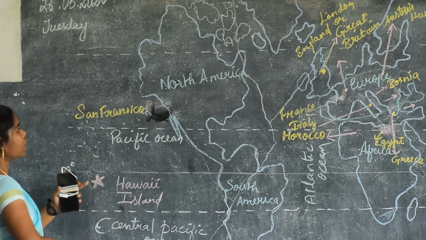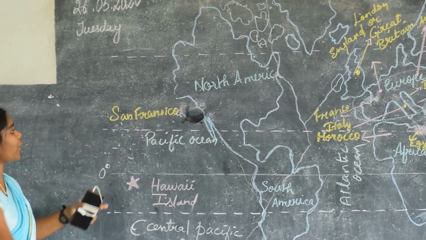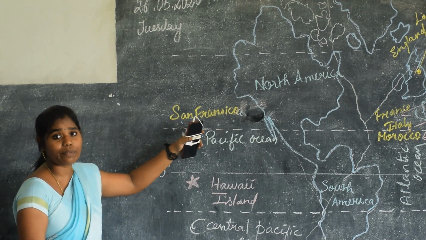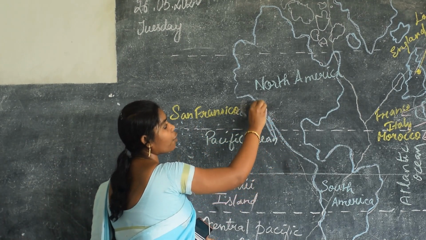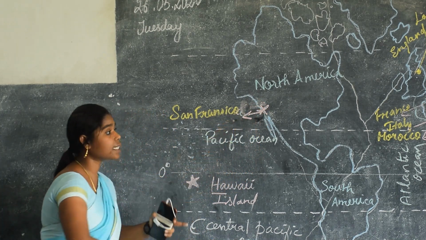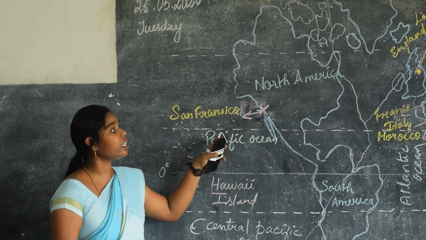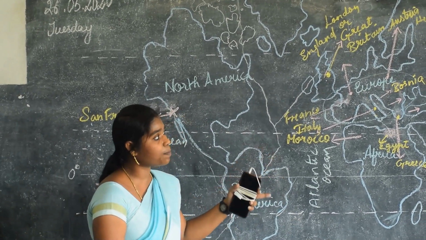Without the dot, you are writing San Francisco here. What does it mean? You are writing that this is in the ocean, isn't it? San Francisco is in where? Yes, it is in North America. So you have to keep a dot or arrow mark like this, and then you have to write down these places. It is very important to keep the dot and arrow mark.